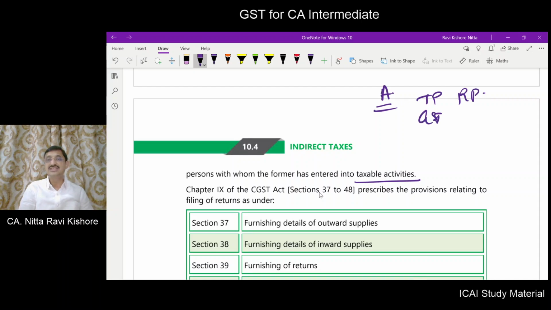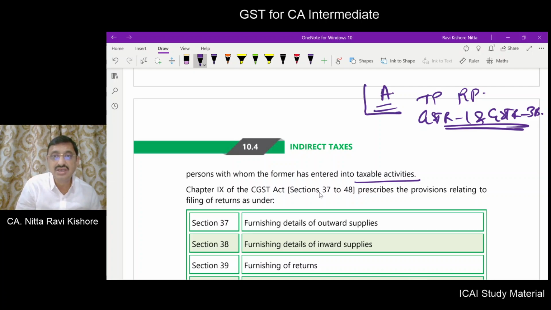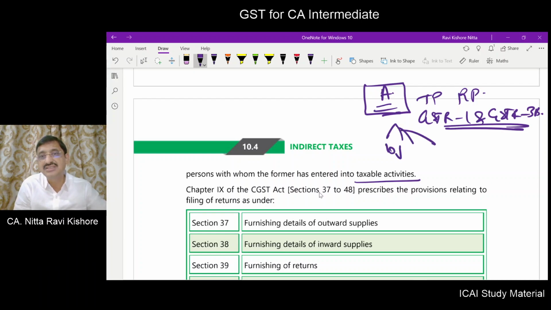A files GSTR 1 and GSTR 3B. Now this filing of returns of GSTR 1 and GSTR 3B not only serves the purpose of examining whether A has discharged his liability properly, not only that, A has dealt with some 10 persons. Now, these return forms filed by A will also be helpful to some extent in determining the tax compliance of these 10 persons with whom A has dealt.